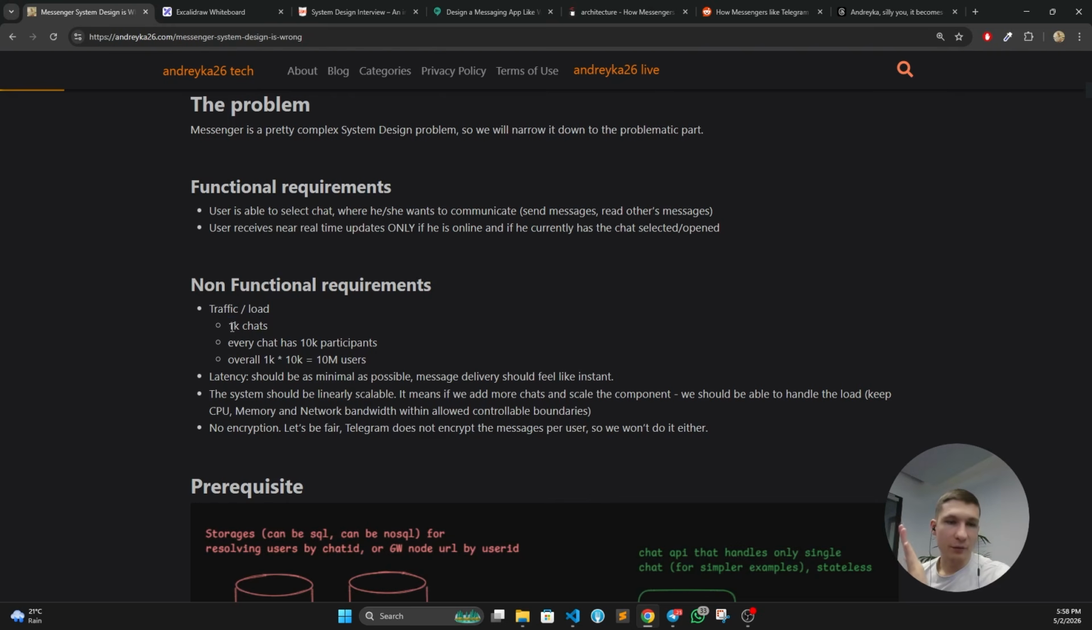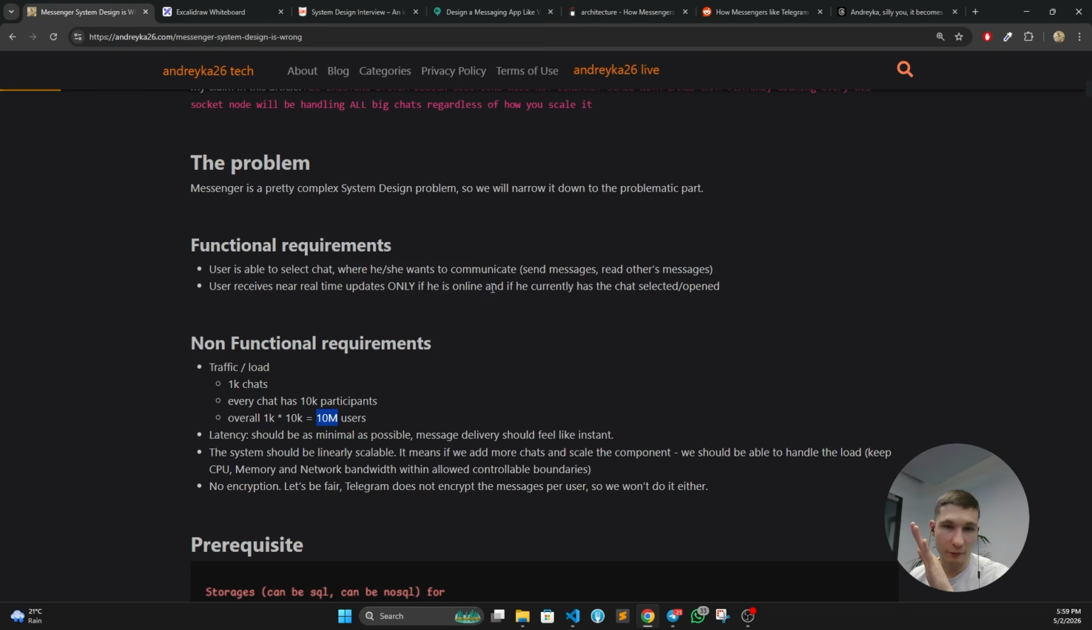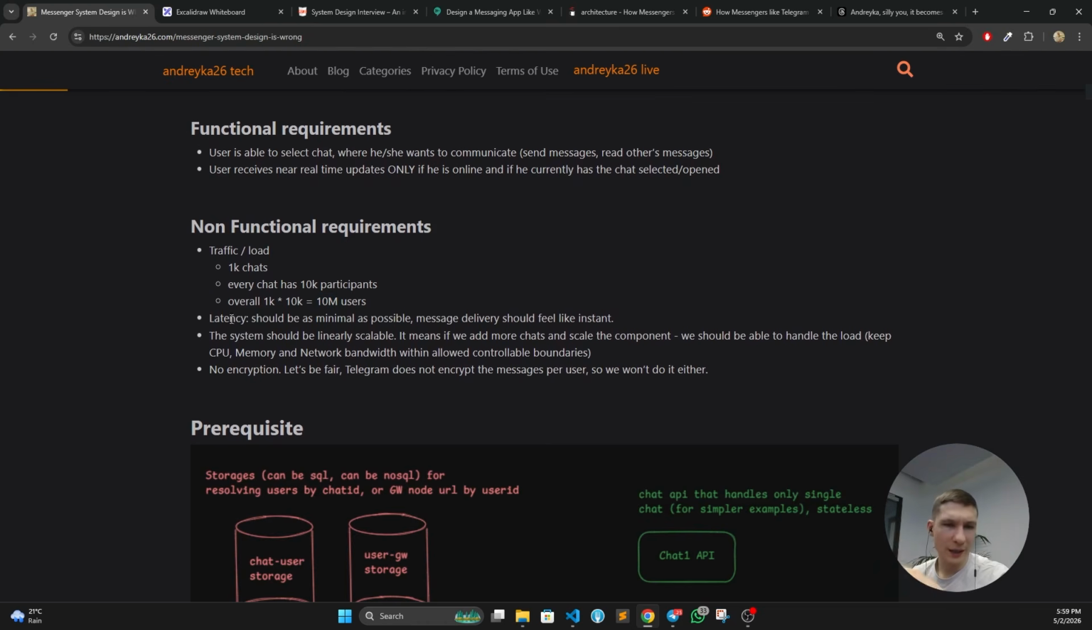To simplify that, we are going to have only 1,000 chats. Every chat has 10,000 participants, which is way less than the actual possible number of participants. Overall, it's going to be 10 million users, because, as you remember, we count only the users that are currently online and currently in this chat. Latency, of course, we're gonna aim as minimal as possible, so probably we are going to use some real-time communication like raw TCP, WebSocket, stuff like that.